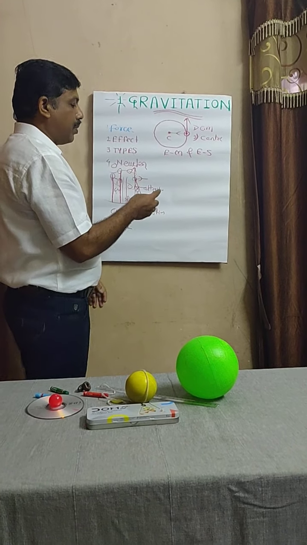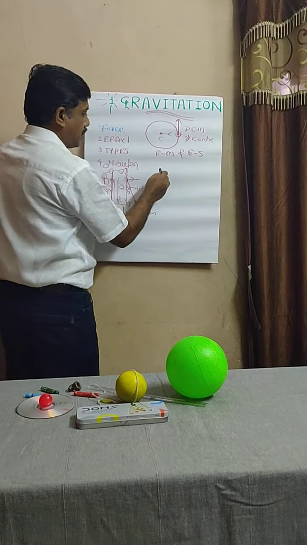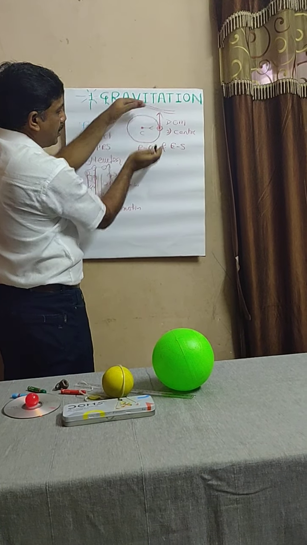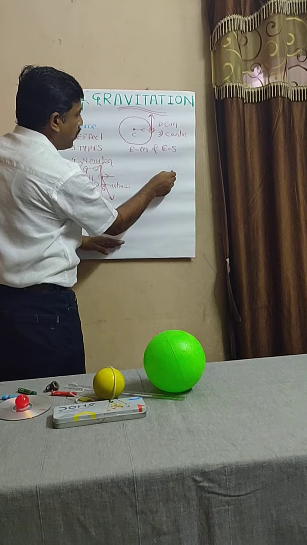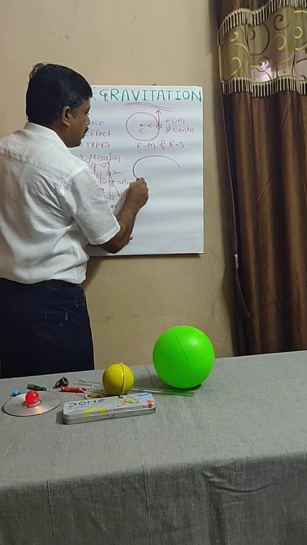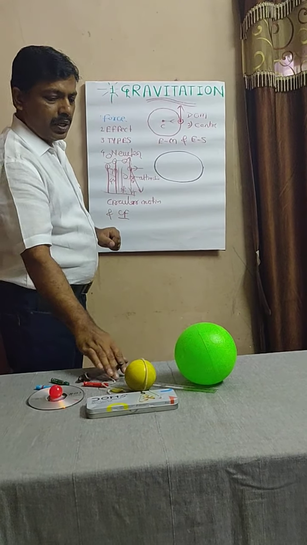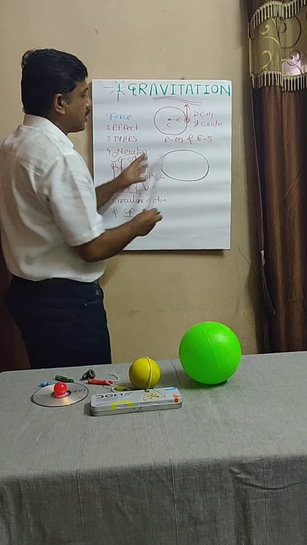Now look at the blackboard. I am drawing an ellipse. What is an ellipse like? Suppose we know that this is a circle. If I just press this part of the circle, it will get converted into an oval shape. This oval shape is known as an ellipse. Now the ellipse has two axes.